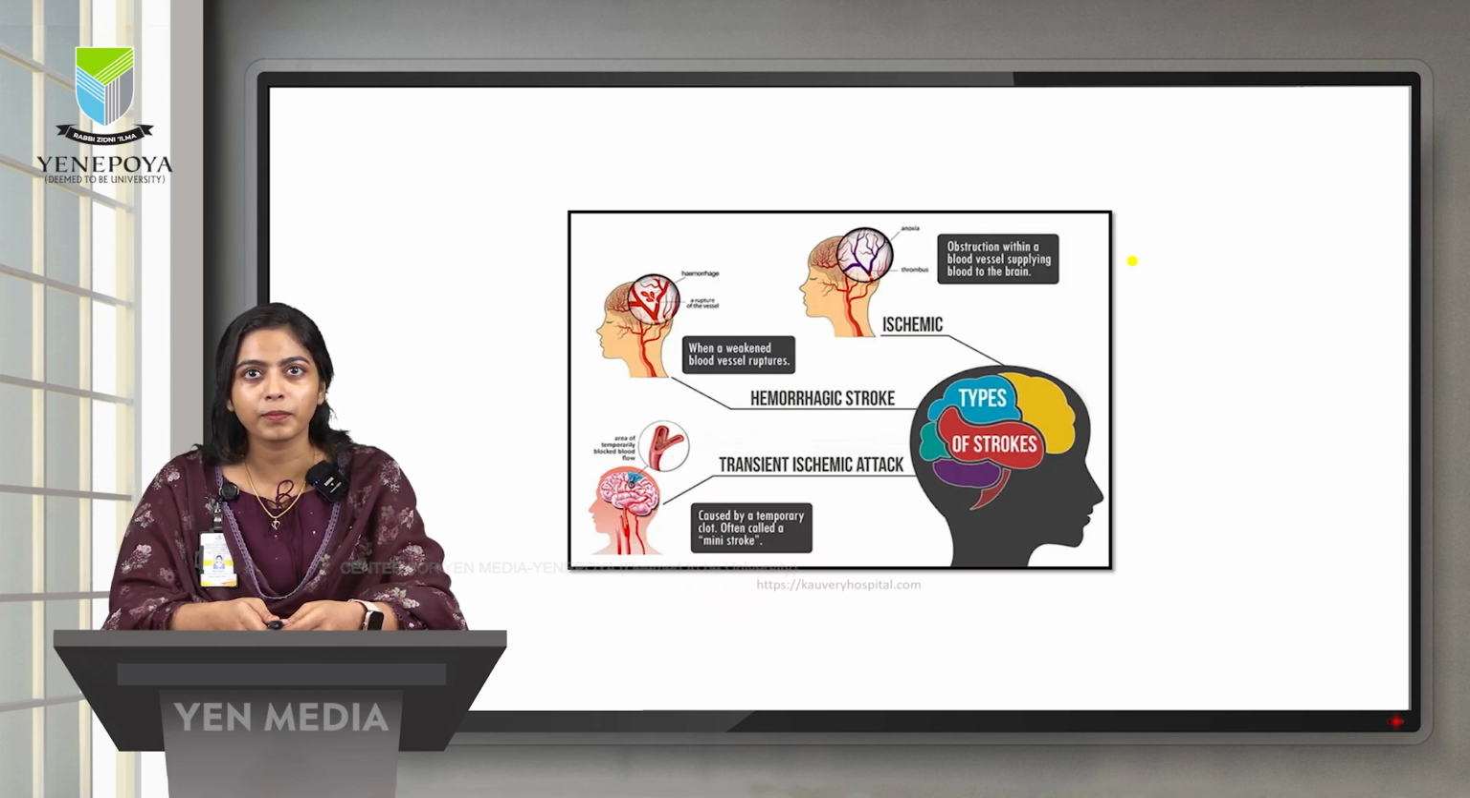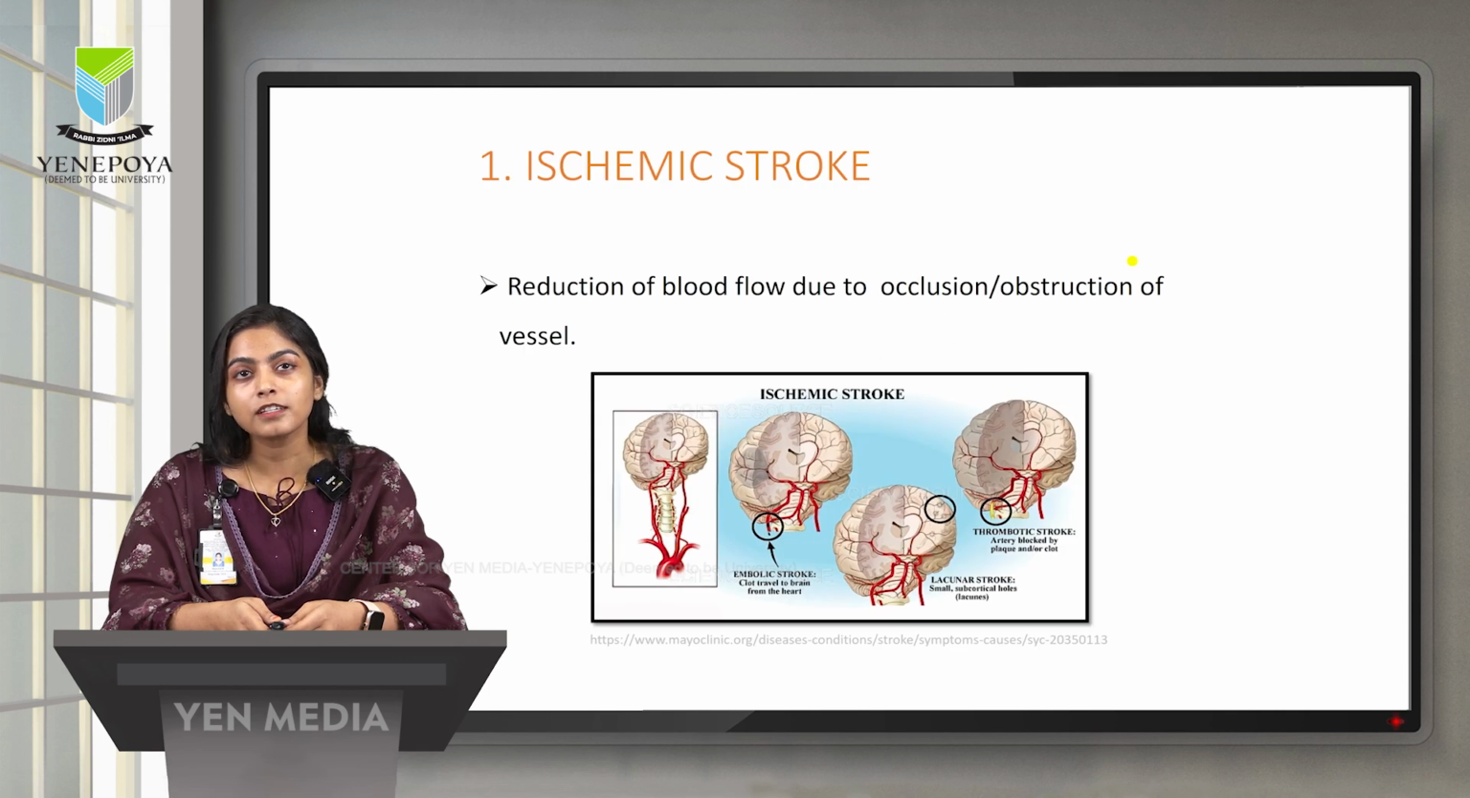Here the first picture denotes ischemic stroke, where you can see obstruction of the blood vessel because of the presence of a blood clot due to the atherosclerotic plaque. The second picture denotes the hemorrhagic stroke, where you can see a rupture of the blood vessel and bleeding inside the brain. The third picture is the transient ischemic attack, also called a mini stroke, which is caused by a temporary clot. Now I'll be discussing the classification of stroke in detail.